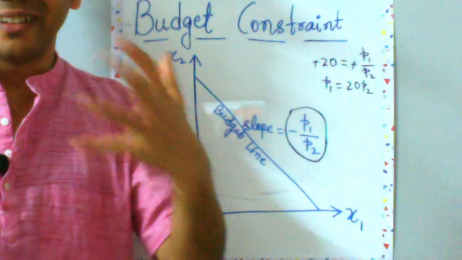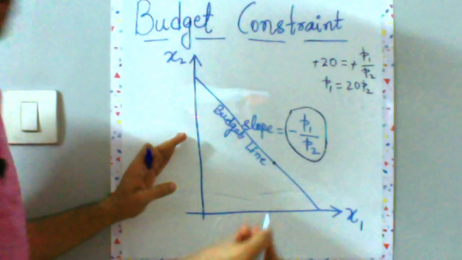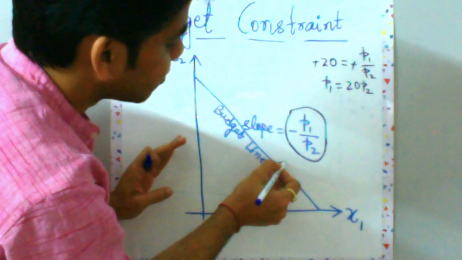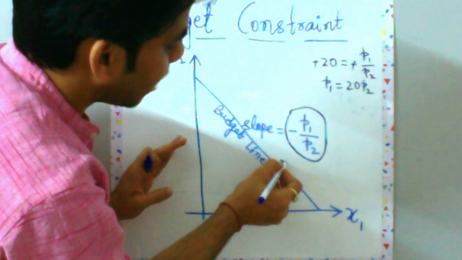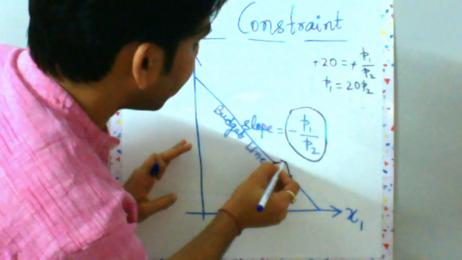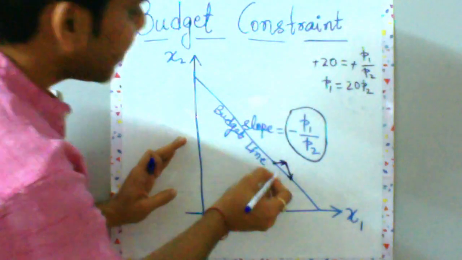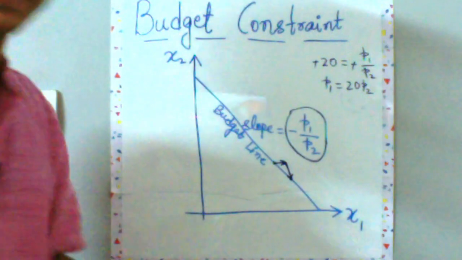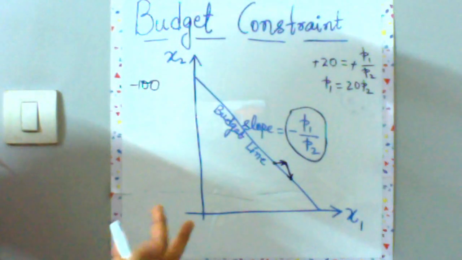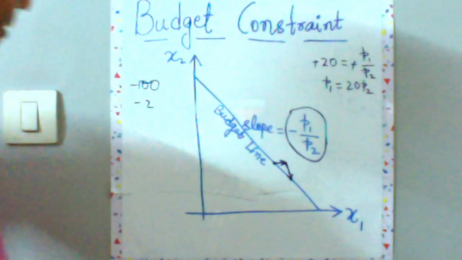Let's think about it in a graph. Let us say you are at this point and you want to consume more of good 1. So you need to move right, but you cannot just move right, you also have to come down to get onto your budget line. So this movement is only allowed along the line, right and down. So if the slope is very high in negative sense, which means a minus 100 is a very high slope, right, and a minus 2 is a lesser slope, because we are thinking in terms of absolute numbers over here.